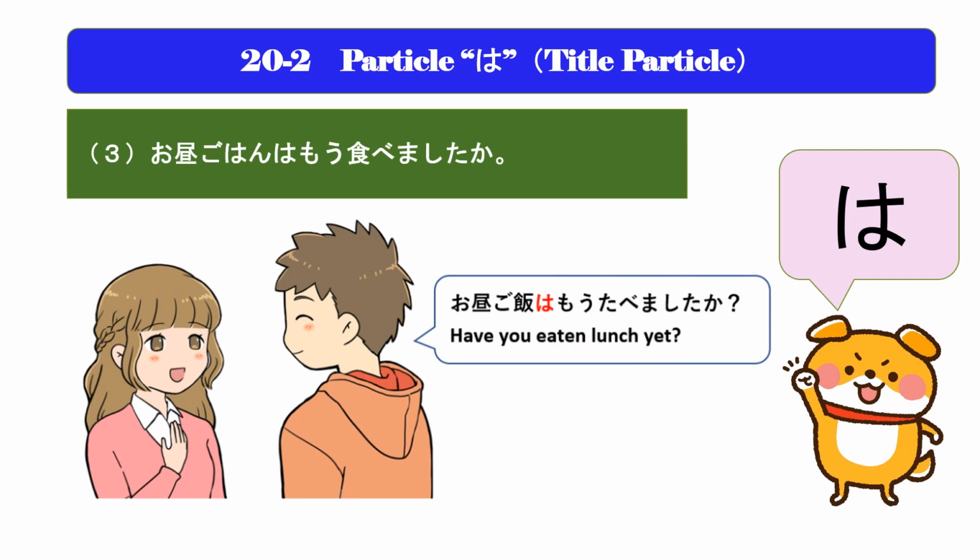Let's study the important point again. When you want to talk about lunch as a talking topic, for example, have you eaten lunch yet? You always need to say in Japanese, お昼ご飯はもう食べましたか？ In this case, lunch is not the subject, but the title of the sentence in Japanese. It is used as the title particle.